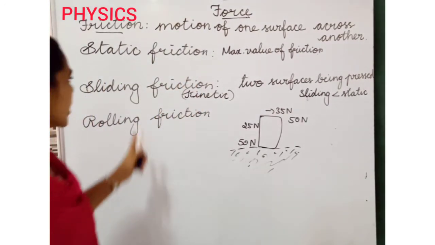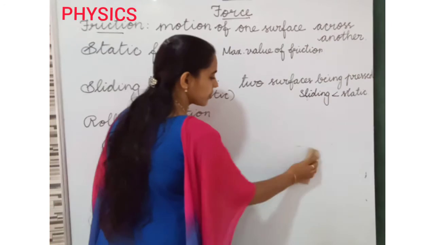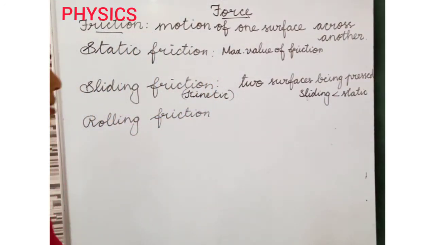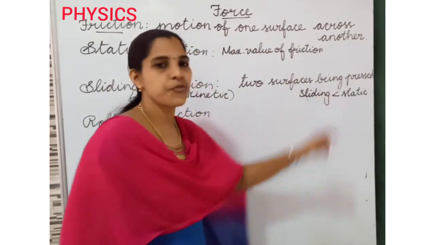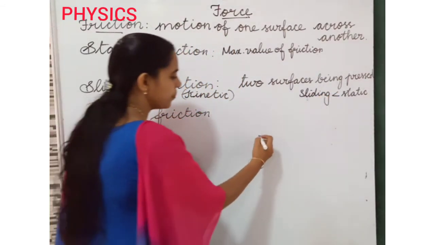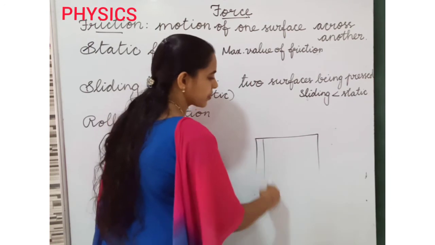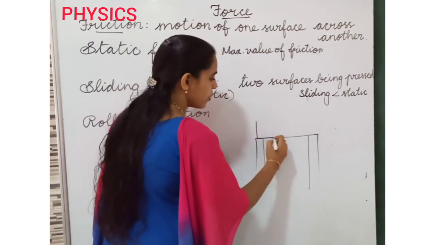Next one is sliding friction. Sliding friction means two surfaces being pressed. For example, this is the table. Some books are here.